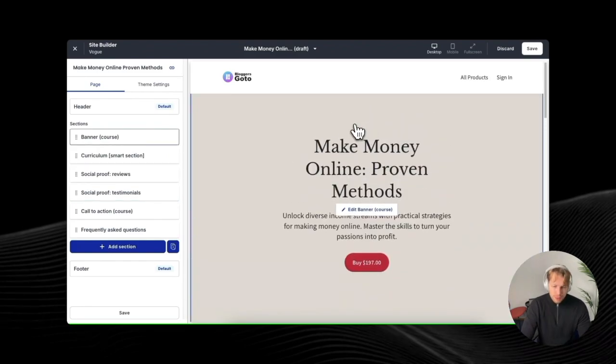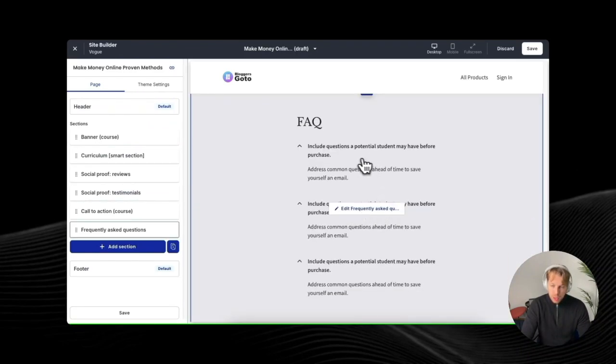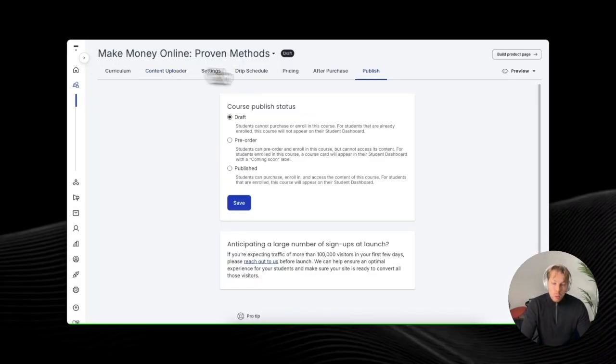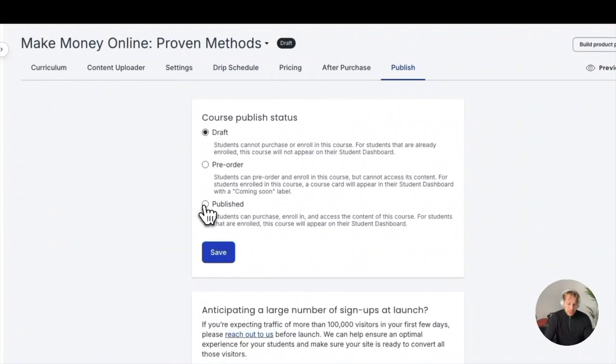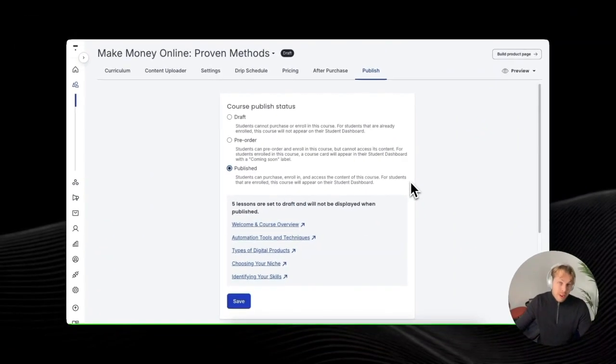Once you have laid down the foundations for your landing page, once you have all these calls to action, testimonials, curriculums, and frequently asked questions, then you can just click save. And once your landing page has been completed, once your pricing is all set, once your curriculum and contents look good, you can go here to the publish section, hit publish and save. And now your course is out, and now it's time to start promoting the course, which is the most important part.